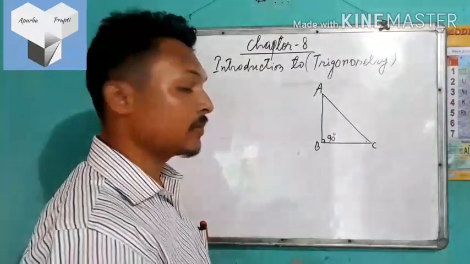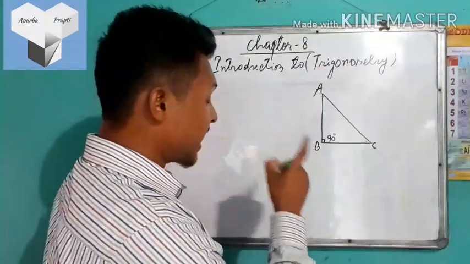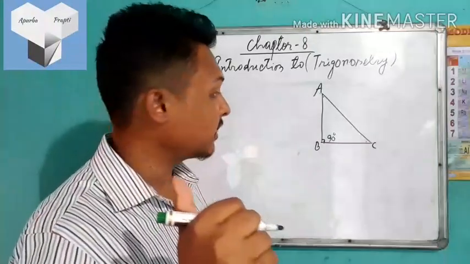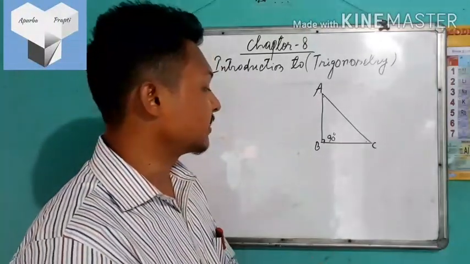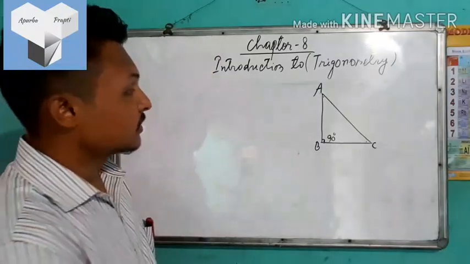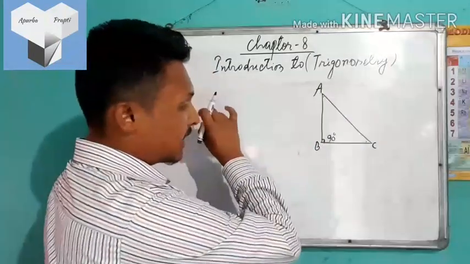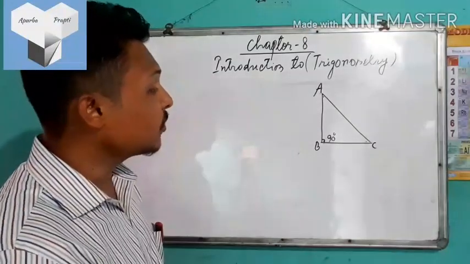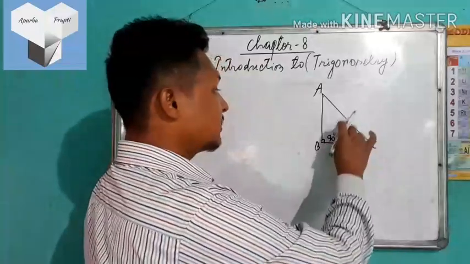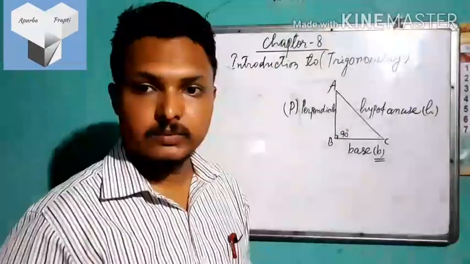And for this, I am often saying the triangle must be a right angled triangle. Then we can approach it. One more thing I would like to clear here: when this is a right angle triangle, then we can give an individual name to each side of the triangle.